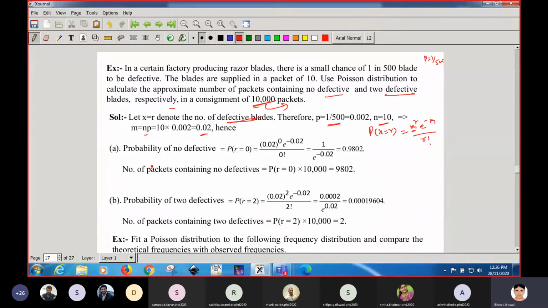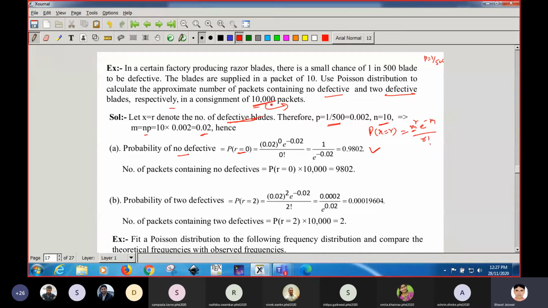Now let us find the probability of no defective, meaning r equal to 0. So put r equal to 0 and m equal to 0.02, and you will get the probability of no defective blades, and the total number of packets is 10,000.